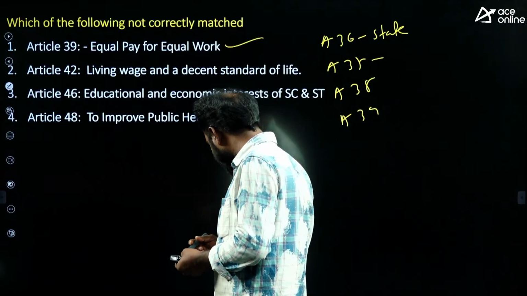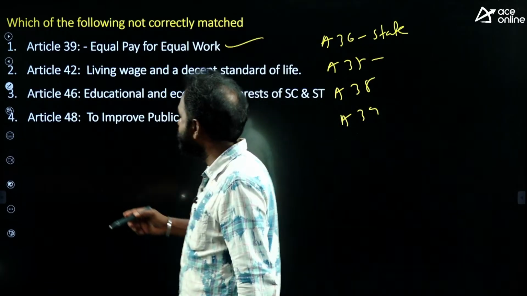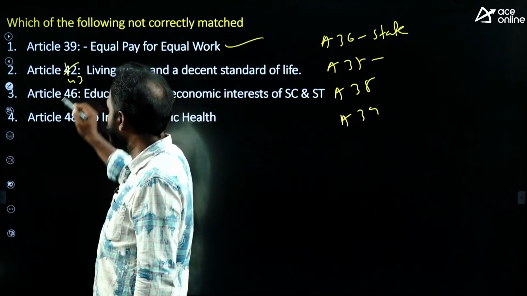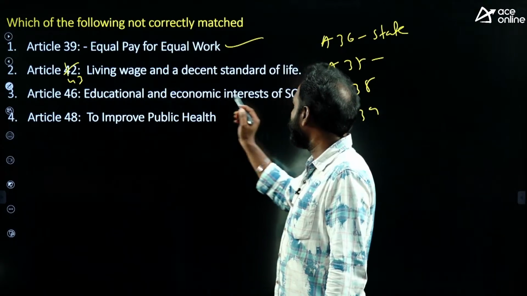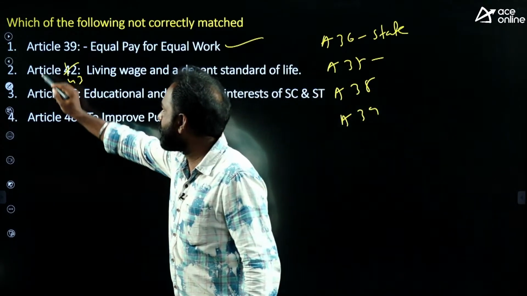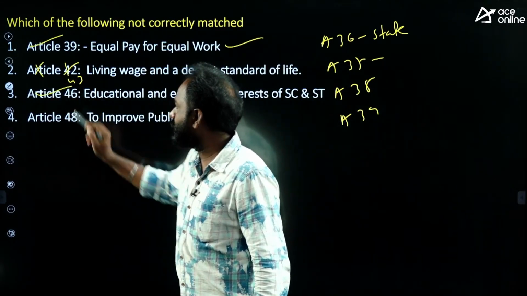Because it is not about Article 42. It is actually Article 43. You are right, Venkat. Article 43: educational and economic interest of SC and ST. This is right. This is right. This is wrong. This is right.